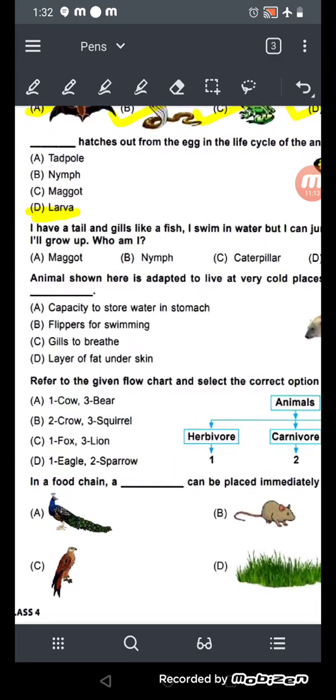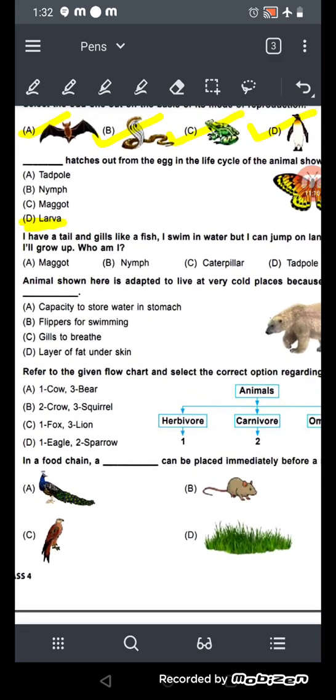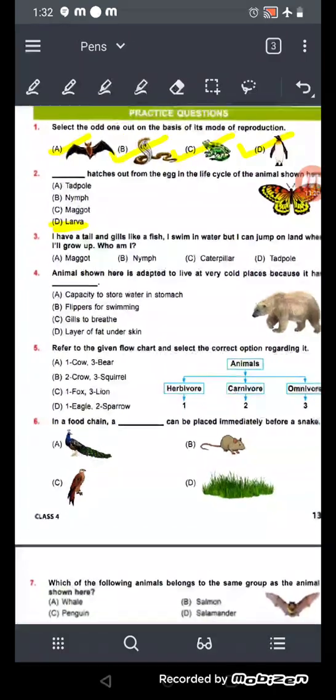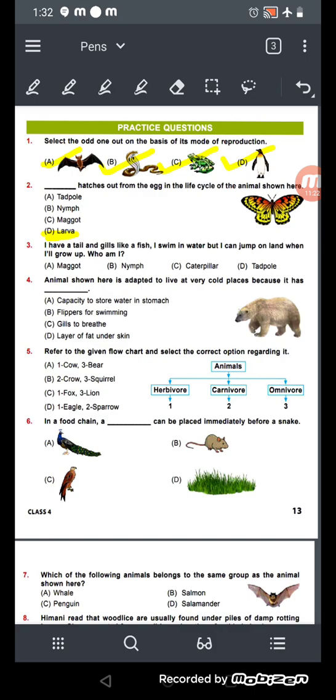Now check number 3. I have a tail and gills like a fish. I swim in water, but I can jump on land when I grow up. Who am I? This animal has gills like a fish and swims in the water, but can jump on the land as well.